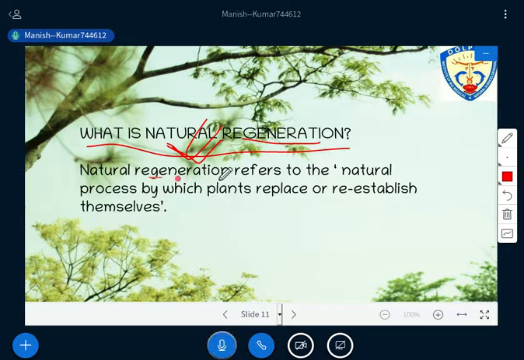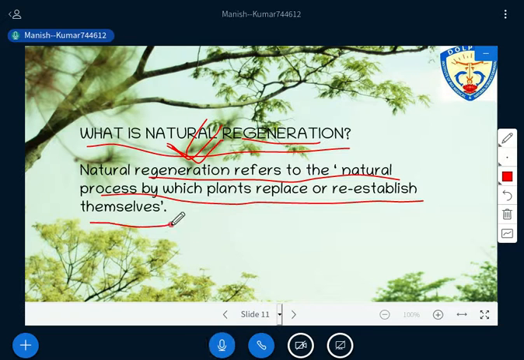The definition says the same: a natural process by which plants replace or reestablish themselves. Plants have to establish themselves.